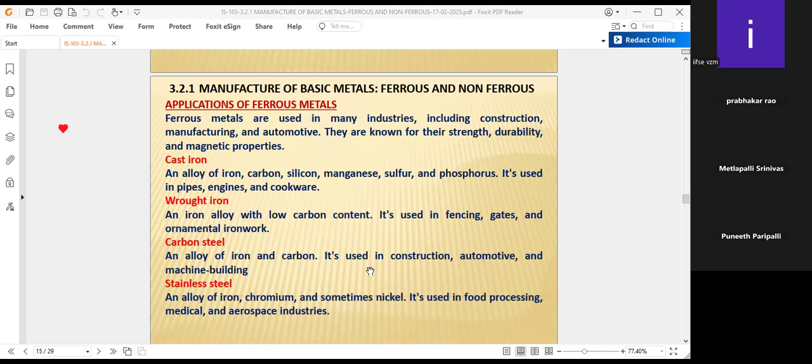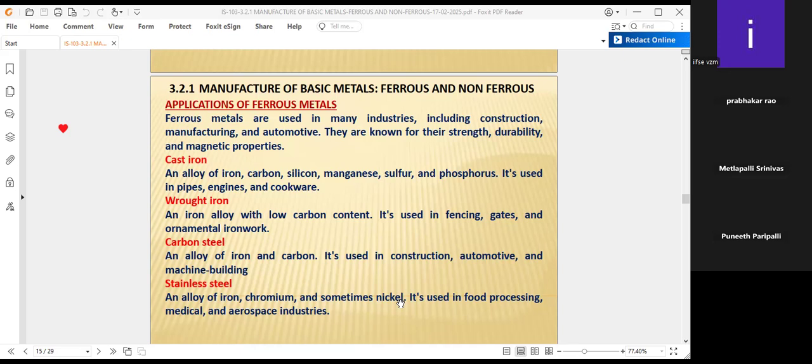You can say stainless steel has a little bit of difference from carbon steel, and the cost is also more, because it is iron, chromium, and sometimes nickel also, depending upon the strength of the stainless steel, withstanding temperature, heat, and bearing the objectives in industries.